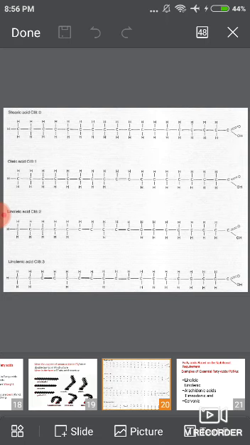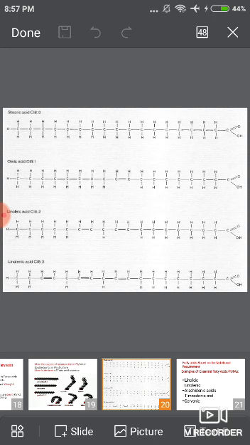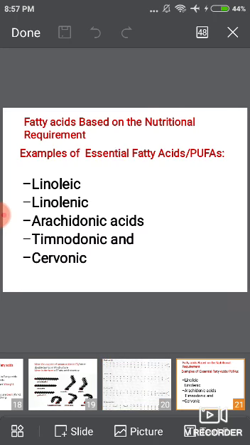Next example is linoleic acid. In that, the total number of carbon atoms present is 18 and 2 double bonds. The first double bond is on the 9th carbon and the second double bond is present on the 12th carbon. Next example is linolenic acid. In that, the total number of carbon atoms present is 18 and 3 double bonds. The first double bond is on the 9th carbon, the second on 12, and the third on the 15th carbon.